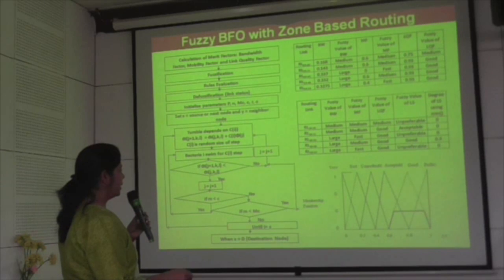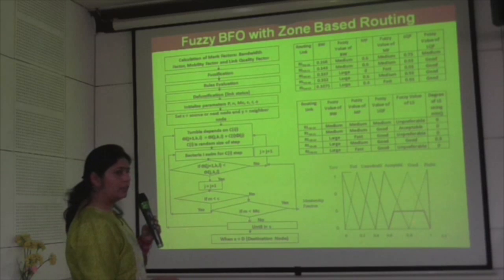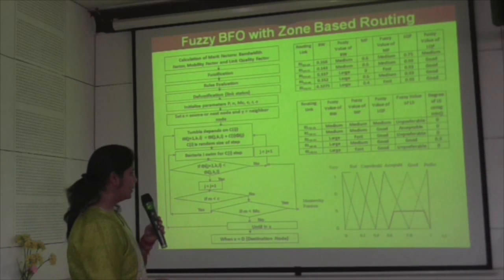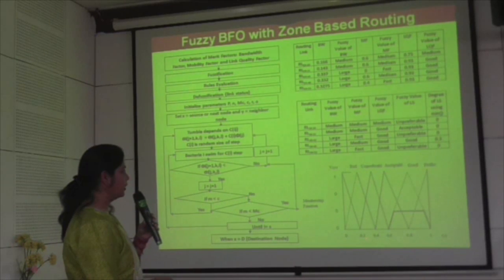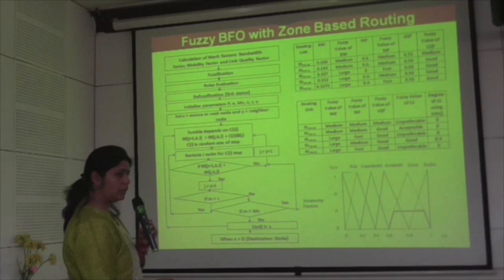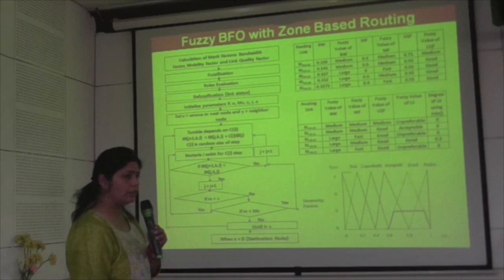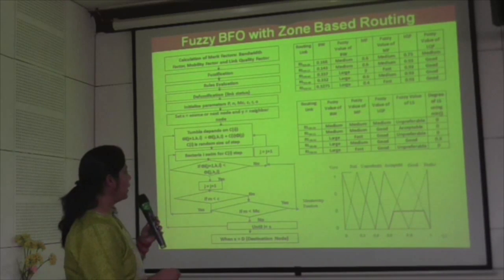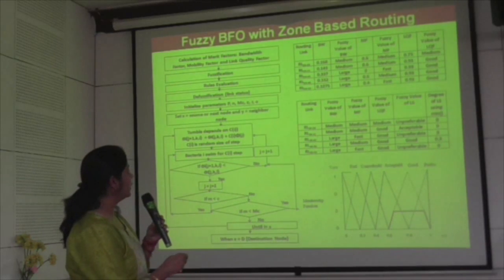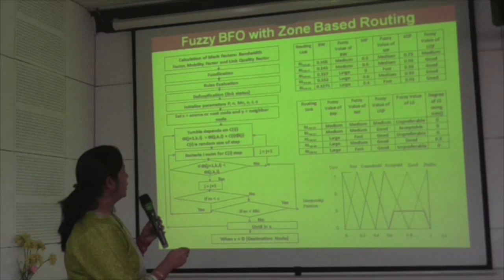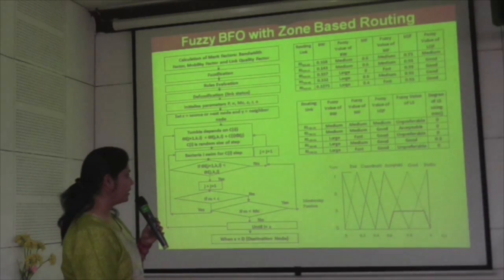This is basically the membership function of the output to find out the link status. On the x-axis is the fuzzy value which we find out through the link status value, whose minimum and maximum values we find out. So we have used a min and max function. We are using three values here: the bandwidth factor, the mobility factor, and the link quality factor. The membership function is on the y-axis.